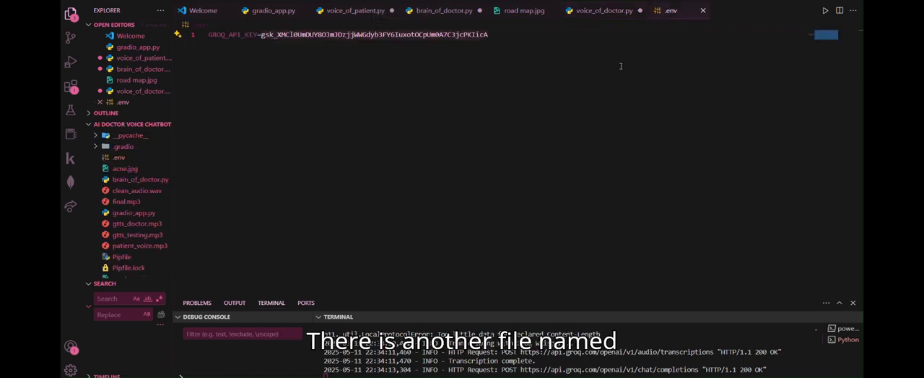There is another file named .env in which all the secret codes or keys are mentioned. There is a Groq key which I have mentioned in that so that it will remain secret and no one could be able to access it easily.